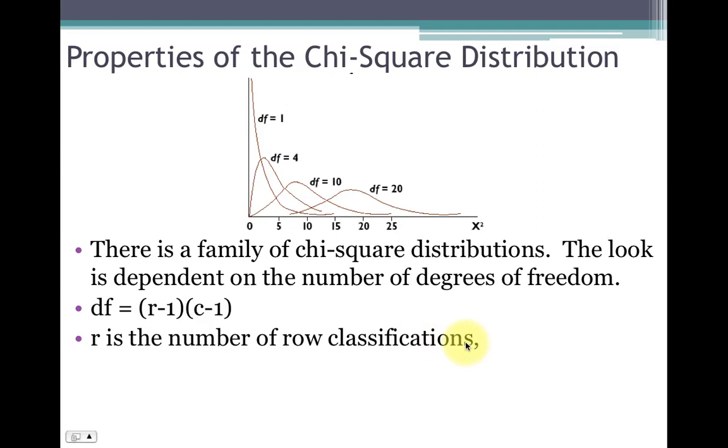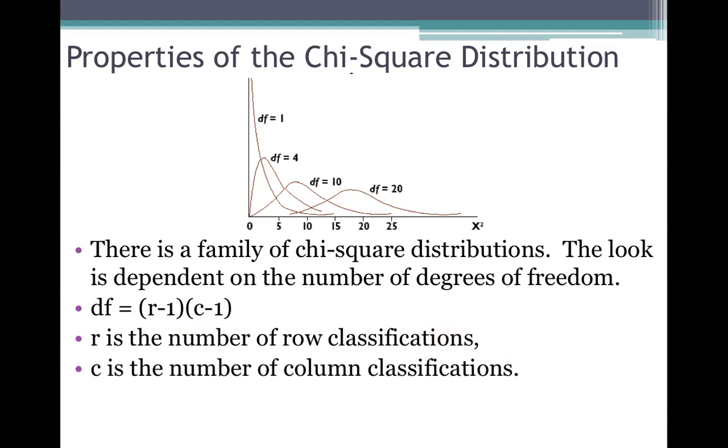So remember that in the contingency table for movie preference versus gender, there were two genders, male and female, but there were actually 3 rows on the table. In that case, R would be considered 2 because there's only 2 classifications for gender, male and female.